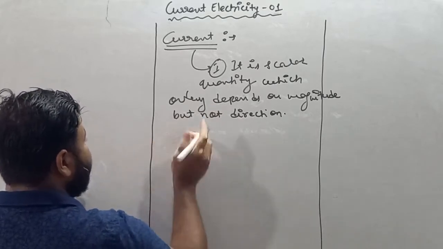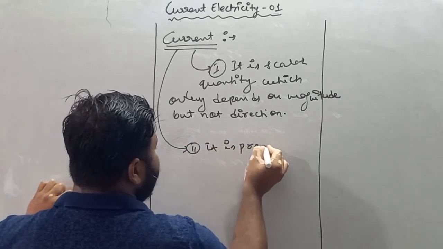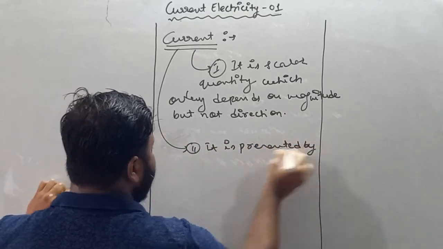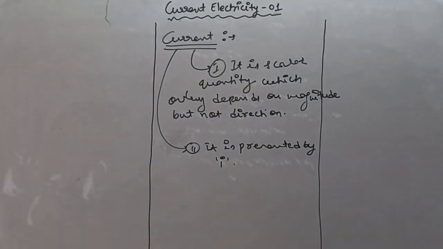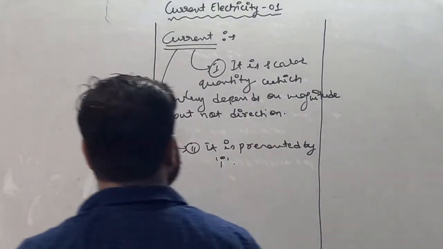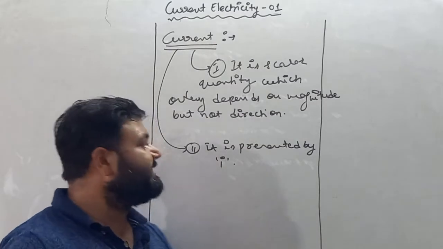Write down, current is a scalar quantity which only depends on magnitude but not direction. Second thing, it is represented by I.